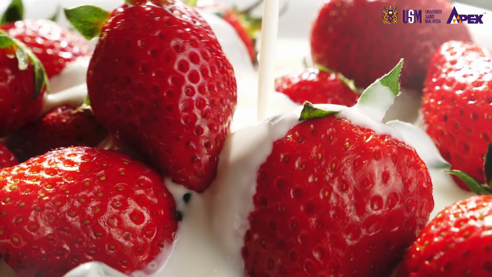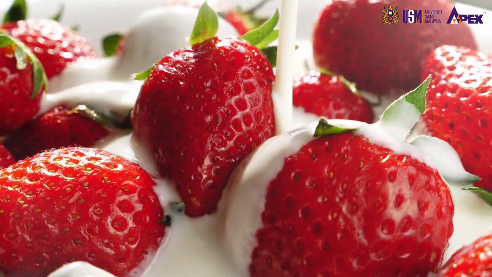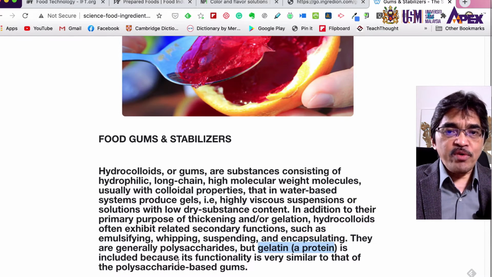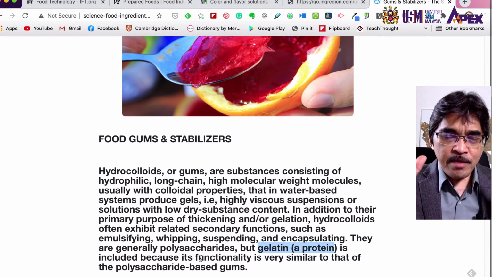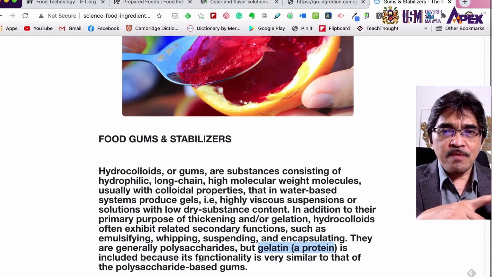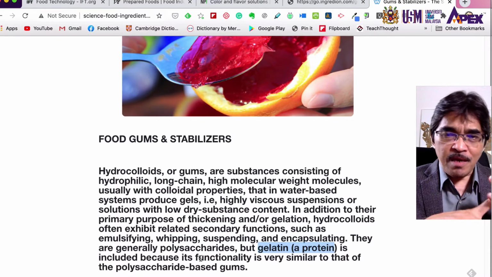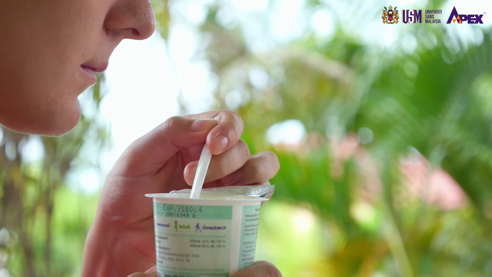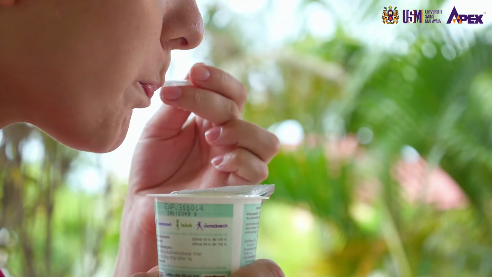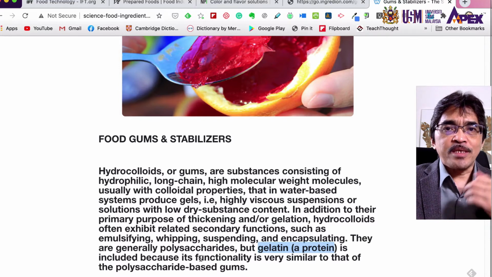They are generally polysaccharides, but gelatin, which is a protein, is included in the category of hydrocolloids because it provides the same functionality, for example viscosity. It can form a gel, and therefore we discuss gelatin in the same group of food hydrocolloids.